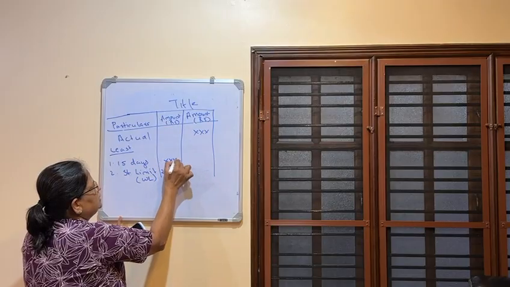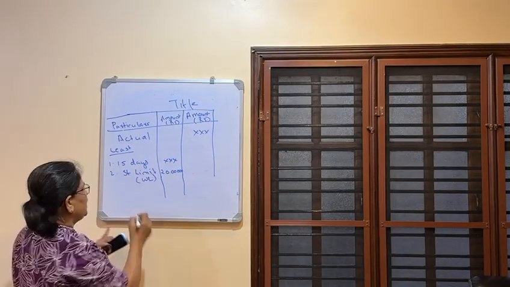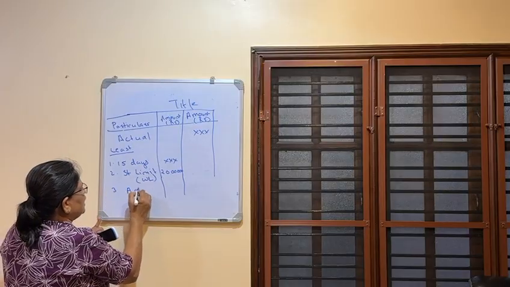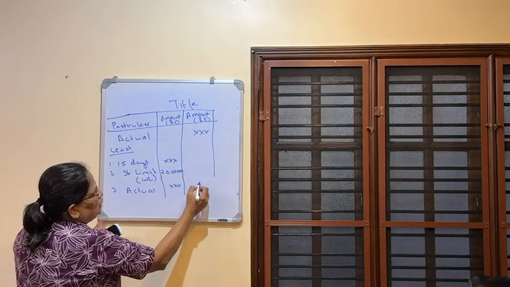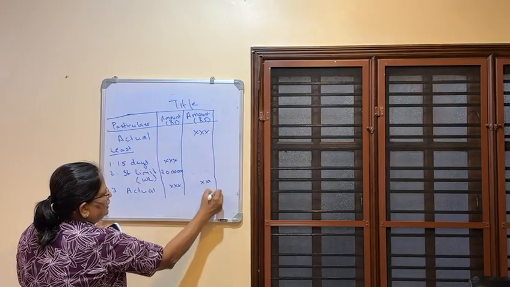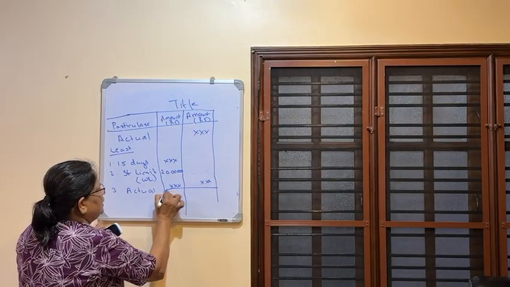Then the third point is the actual gratuity received. So we will see which is the least value. We will write that here, and that will be the exempted amount.